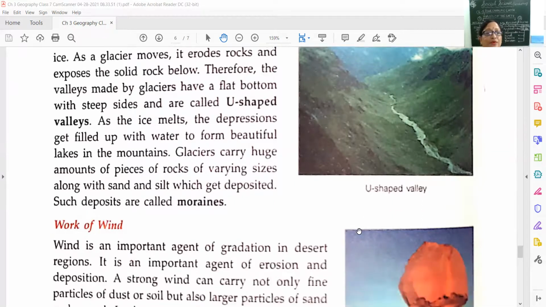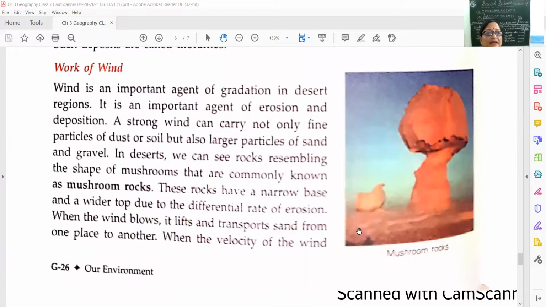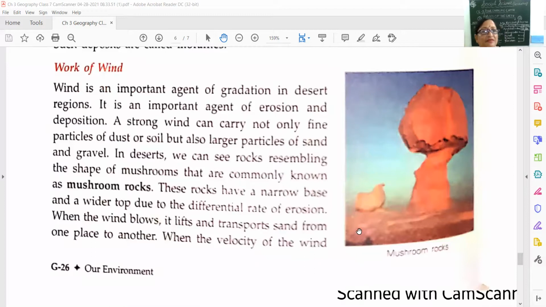Now we come to the fourth agent of gradation, or the fourth agent of the external forces. That is winds. Okay, the work of wind. Due to the work of wind, we can say about three types of formations taking place on the earth's surface. Wind is a very important agent of gradation, but in which place?